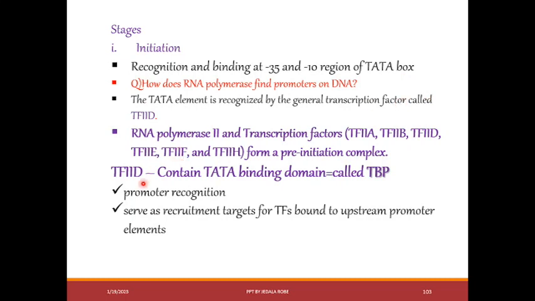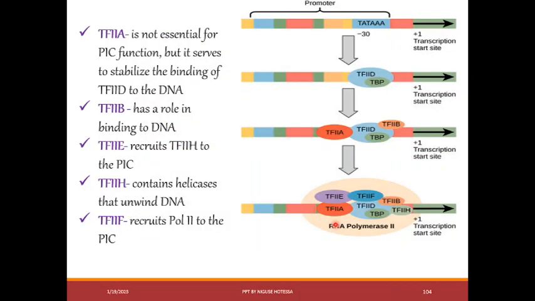For example, transcription factor D contains a TATA binding subunit or domain. We call it TATA binding protein. This TATA binding protein, or transcription factor D, helps recognition of a promoter, or it serves to recruit target transcription factors to bind to upstream promoter elements.